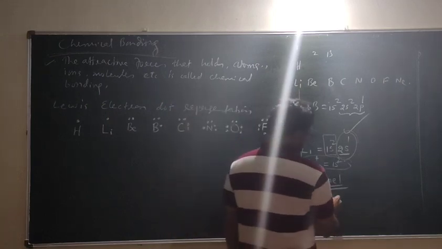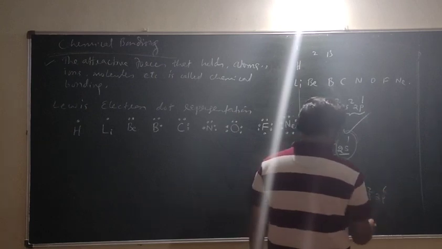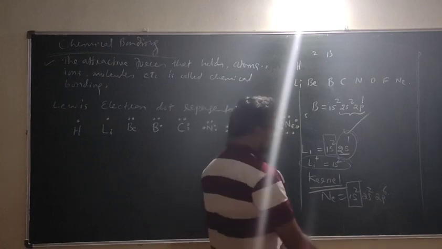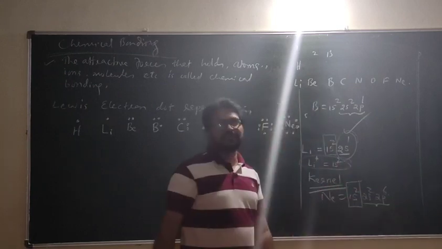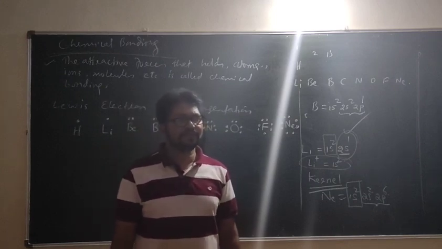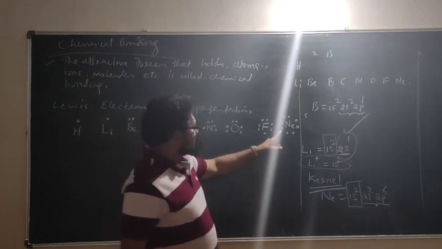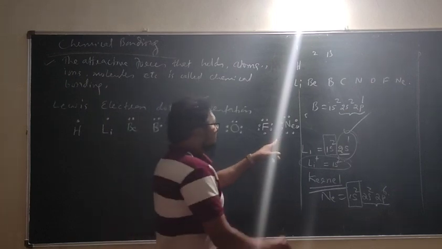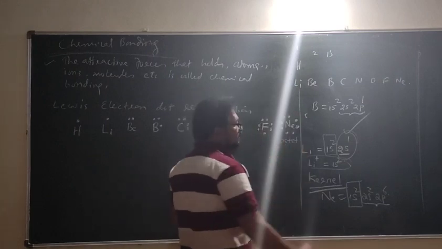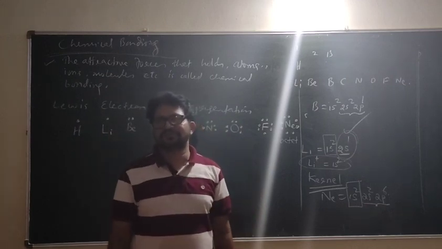Okay, I write the configuration of neon: 1s2, 2s2, 2p6. Now leave this, this is the inner kernel. And this, 2s2, 2p6, are the valence electrons. How many are there? 8. So that is why this is 8 electrons, and this has been called by a name. What is it? Octet. So neon is a complete octet because it already has 8 electrons.